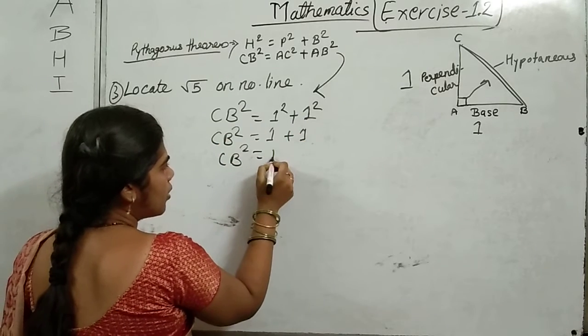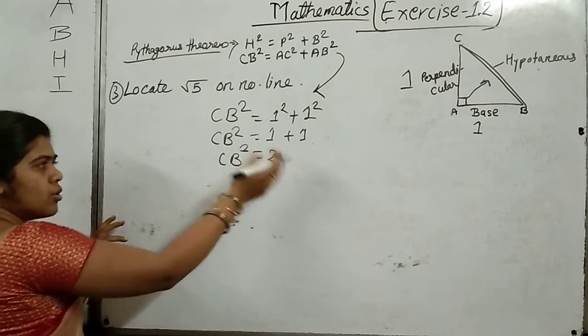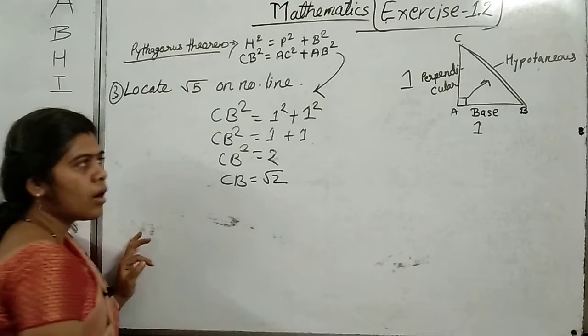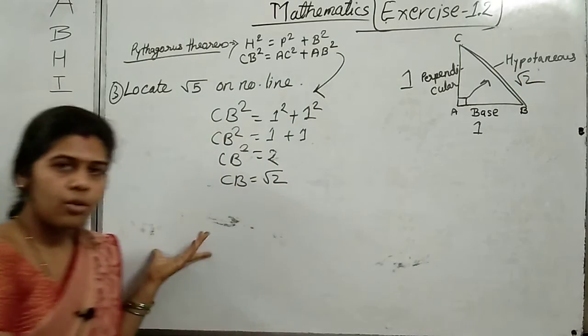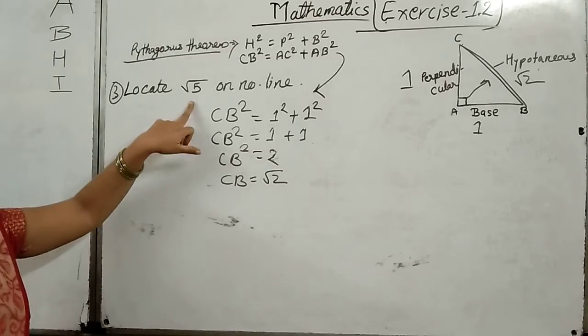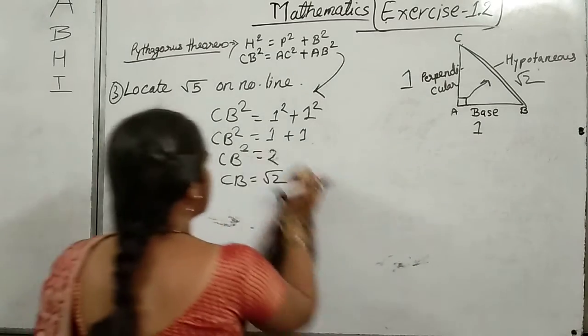The square of CB is 1 plus 1, which is equal to 2. The square goes over to the other side and becomes a root, so it will be under root 2. So the hypotenuse here is root 2. In the same manner, we have to find root 5 by solving this question. How? We will see further.